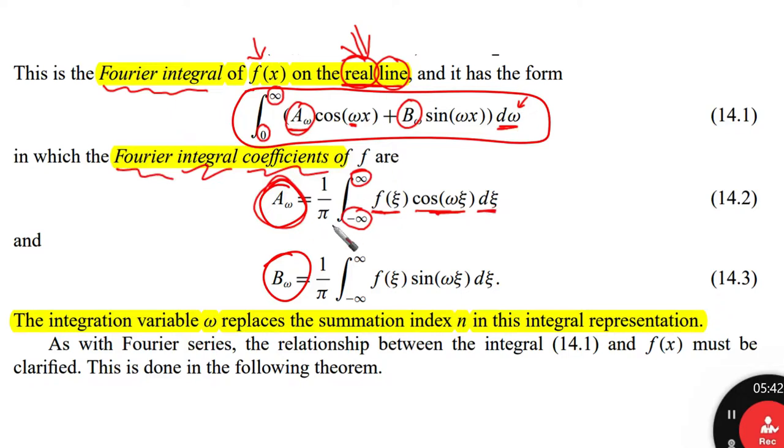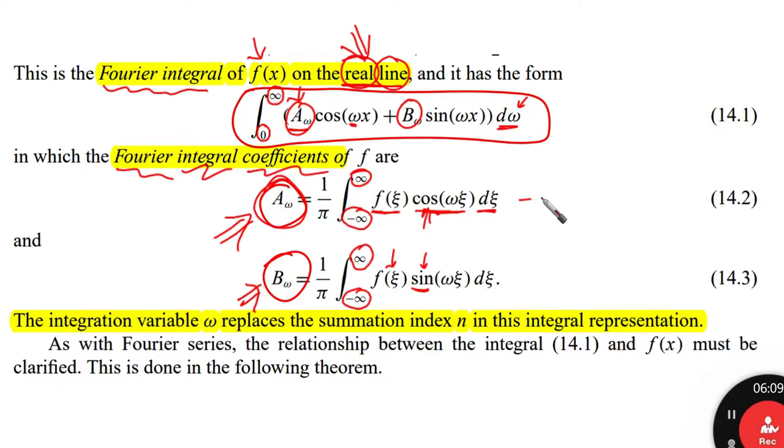This is the integration that we use in order to define A omega, the integral coefficient here, and this is B omega. We also find that it equals 1 over pi, the integral from minus infinity to infinity of f of z, but here we're talking about sine, not cosine as here, sine omega z dz.